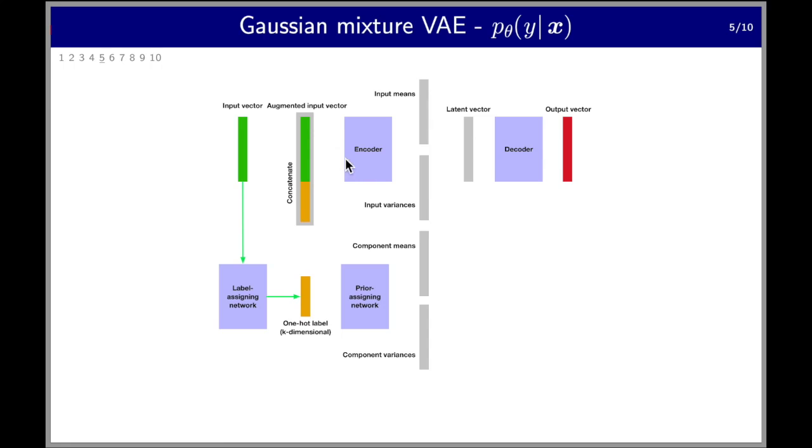Suppose training has finished. Let's focus on the part of the model marked by the green arrows, this green arrow and this green arrow. We mentioned that the label assigning network assigns similar chunks the same label and dissimilar ones different labels. Therefore, it's essentially a classifier, which allows us to model the probability of Y given X. In other words, the probability that the chunk X belongs to the cluster with index Y.